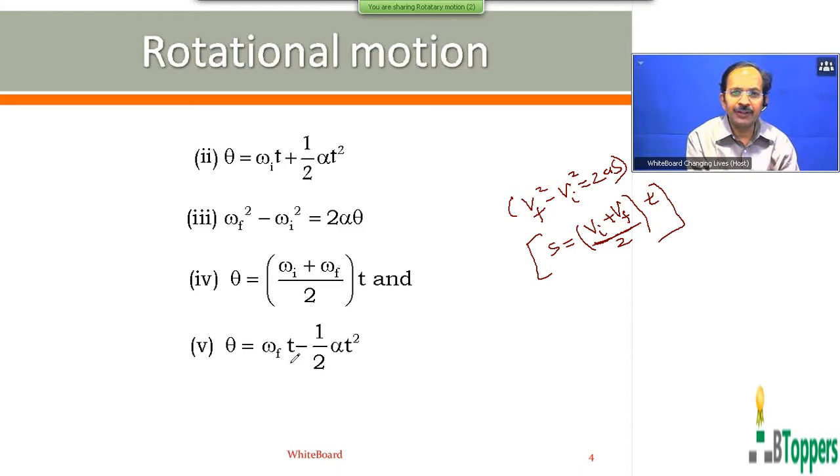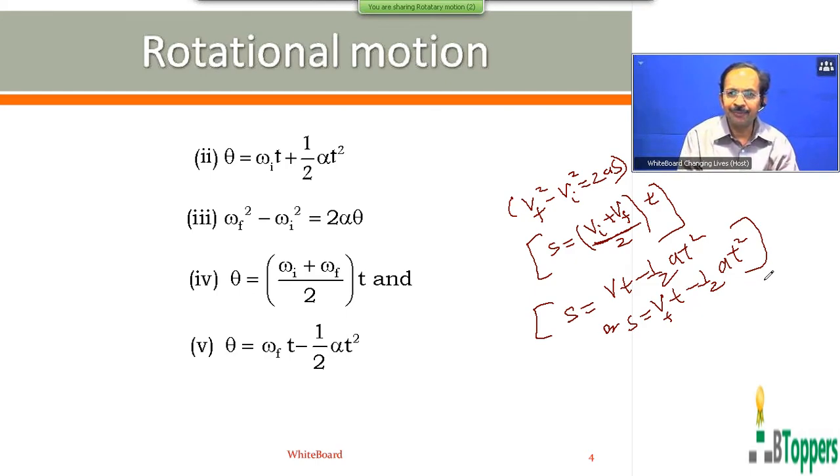And the fifth equation is theta equal omega F into T minus half alpha T square, which is similar to the equation S equal to Vt minus half A T square, or S equal to Vf into T minus half A T square, applicable for a particle moving in a straight line with constant acceleration.